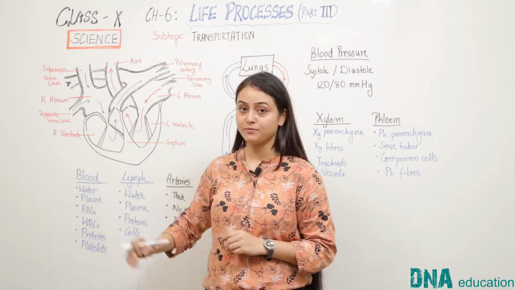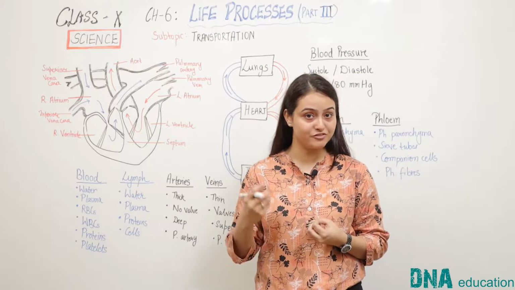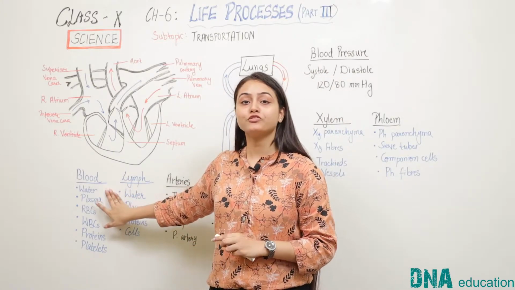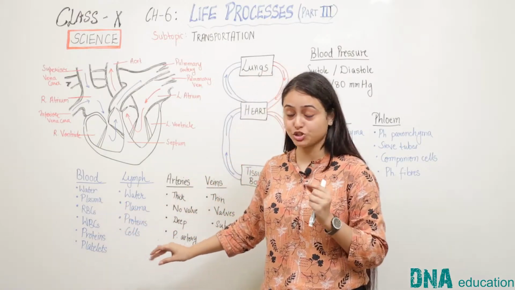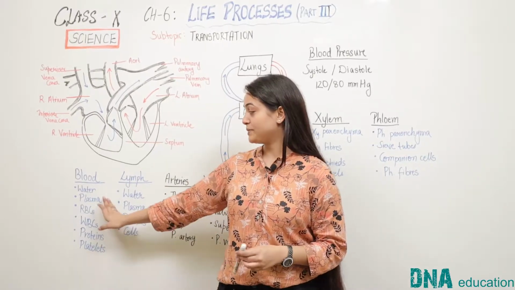First is the blood. As we know that blood flows throughout the body in defined blood vessels. So let us first understand what blood is. It is often called fluid connective tissue. It consists of the following parts. The first part is the plasma.